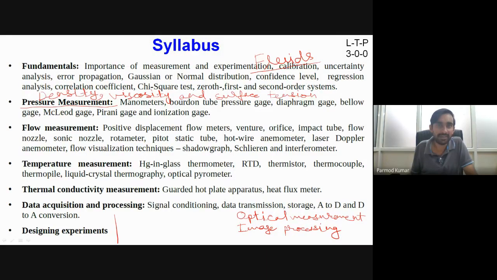Does anyone have any confusion which you want to discuss at this point? Okay, all of you are able to clearly see the slides, or is there any visualization issue with the slides? No, sir. Okay, fine.